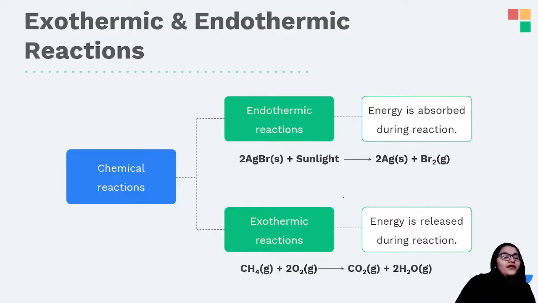So over here, whatever I just taught you is mentioned in the form of a chart. So here you have chemical reactions giving rise to endothermic reaction, exothermic reaction, energy obtained during reaction, energy is released during the reaction, and you can see that from the examples that are given to you.